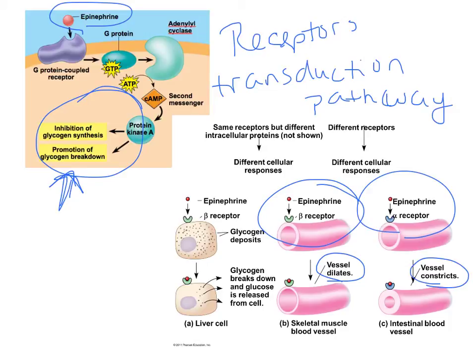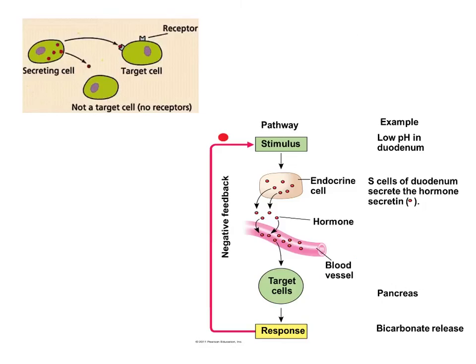So let's take a look at a couple of particular protein pathways. We'll look at responses that they can cause, and we'll look at a negative versus a positive feedback loop. Your basic hormone path is that it's secreted from a cell, from whatever gland is secreting that particular hormone. That hormone binds to the target cell based upon the receptor that is there. When it interacts with that receptor, we trigger our transduction pathway and trigger the physiological response.